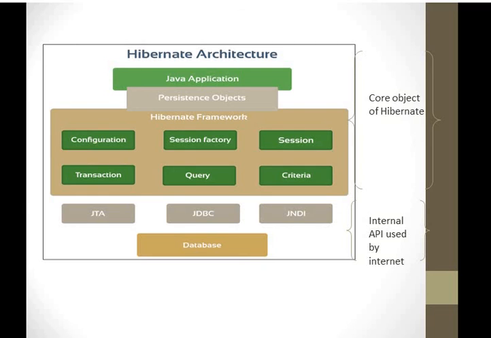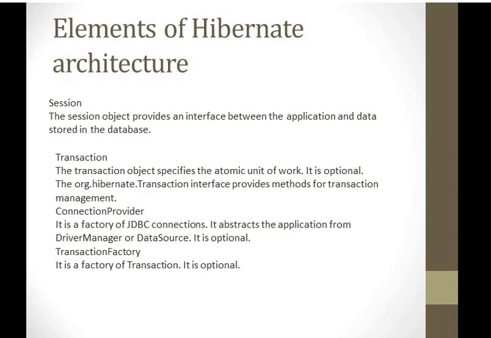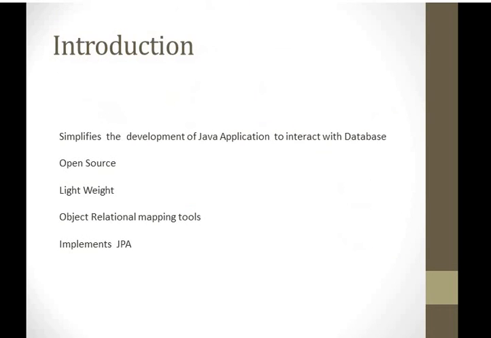JNDI is the Java Naming and Directory Interface, and of course JDBC is Java Database Connectivity. It has an open pool, we have any number of connections. We can use anything, a driver, to abstract the application from the driver manager or data sources. It is optional. Transaction factory is a factory of transactions, which is again optional.